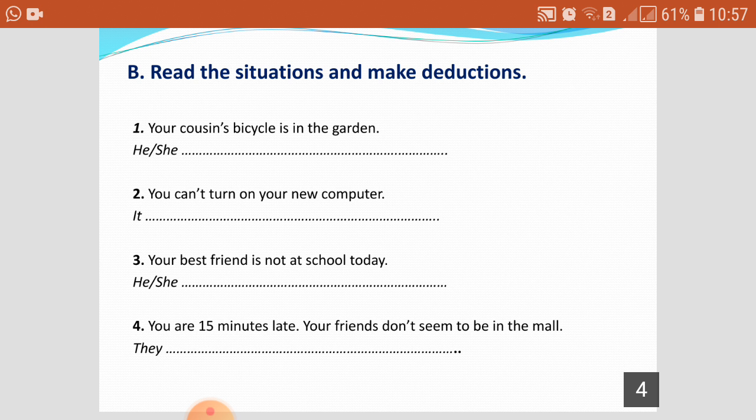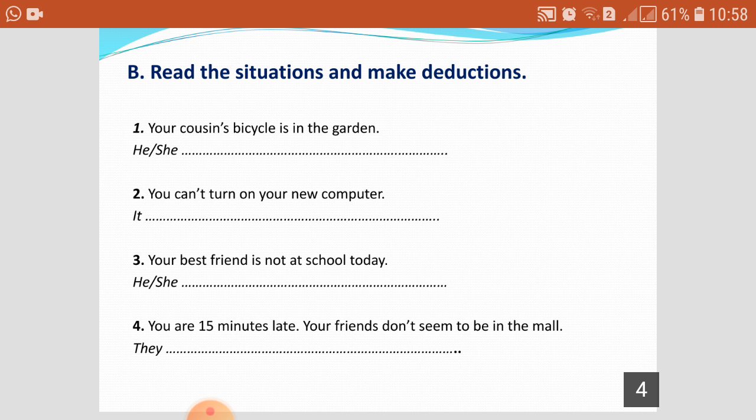Number 2. You can't turn on your new computer. I can say it must be broken down. It must be not working. I can say it can't be working.